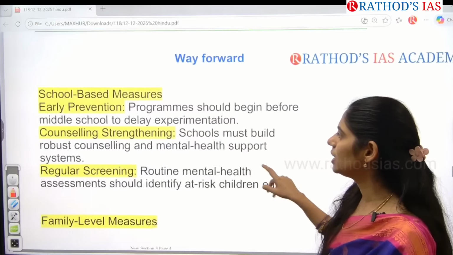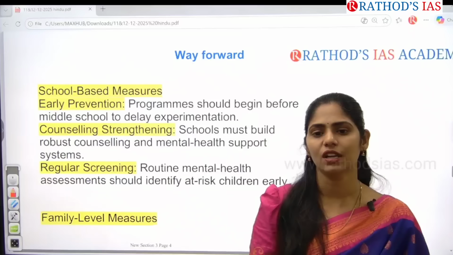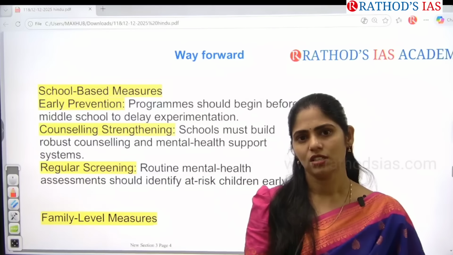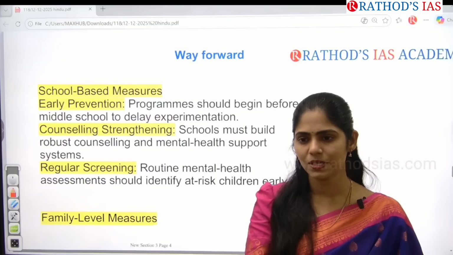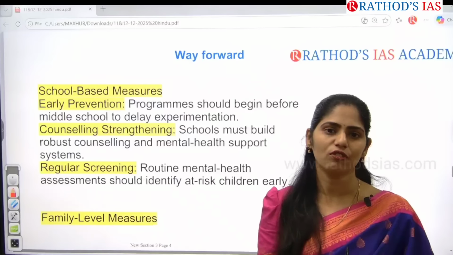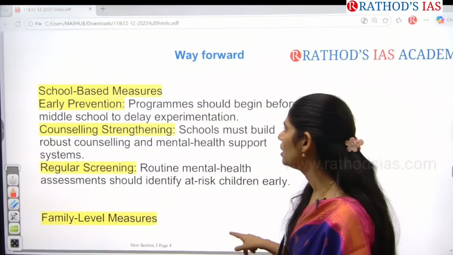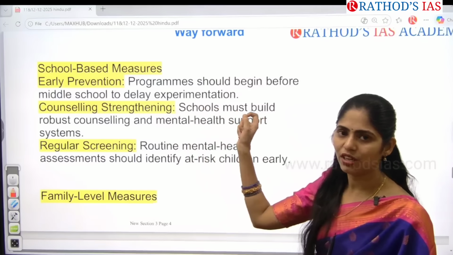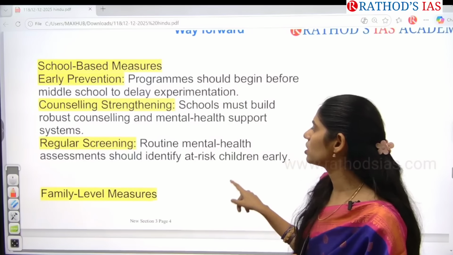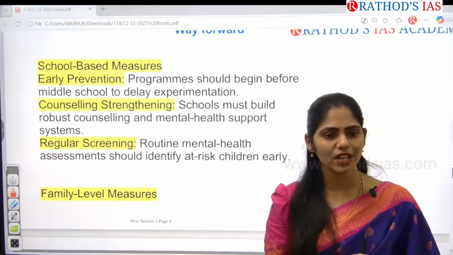Okay, what can be done here? We can take steps at different levels. First, they are going to school every day. They will be spending a major amount of their valuable time in the schools. So we have to take certain steps at the school level, right? At the school level, we have to go for early prevention. For this early prevention, we have to go for awareness.